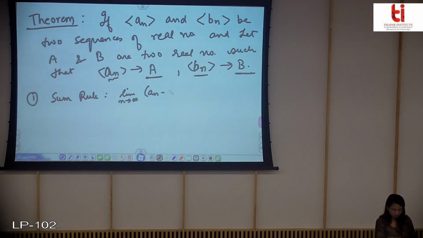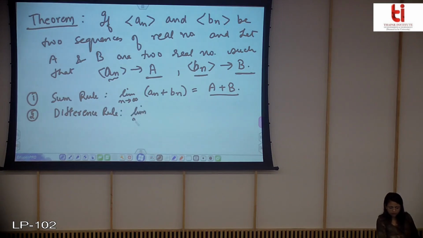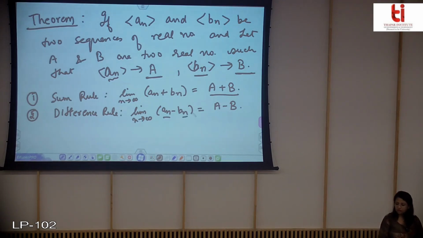If you combine two convergent sequences, then you will get a convergent sequence that will converge towards the value A plus B. Now the difference rule: the limit as n tends to infinity of a_n minus b_n is equal to A minus B. Again, you take two sequences converging towards two different values, and if you subtract, whatever you get is A minus B.